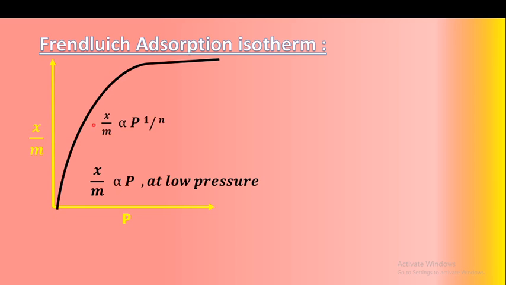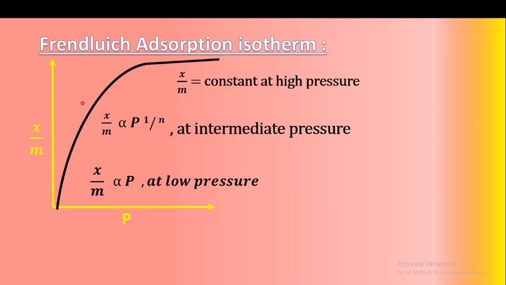Means if we move here, so here also the pressure increases. Therefore, x upon m is proportional to P raised to 1 upon n. And this is the condition at intermediate pressure. What happens here? We move again forward, therefore x upon m is a constant at high pressure. So this is the high pressure condition. So as pressure increases, x upon m is a constant. We observe here a straight line curve is obtained. Therefore, we can say that x upon m is a constant at high pressure.